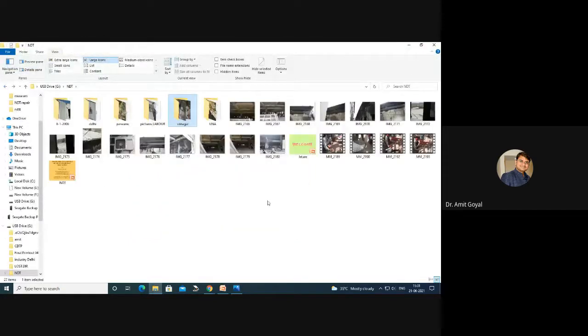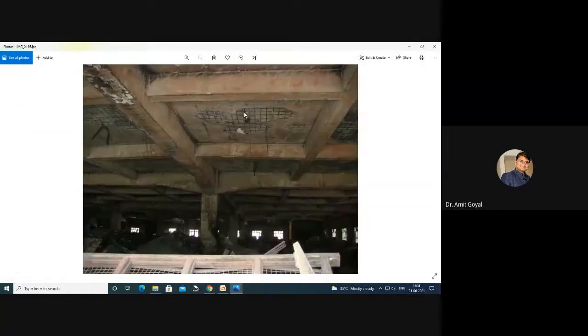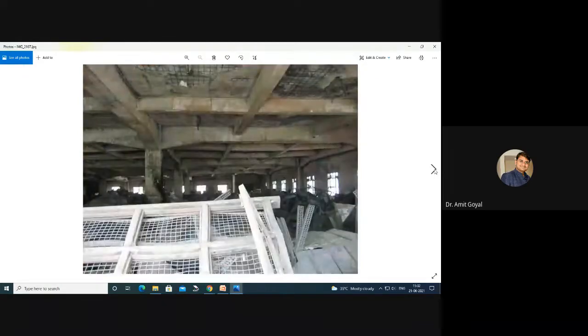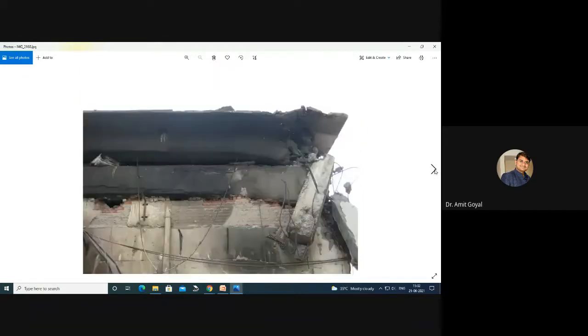Here again, I want to give one example. Here you can see that one building was there in Nalagarh, the factory of an air conditioner. You can see that because of the fire, the factory was in very bad shape. All of this has been destroyed because of the fire.